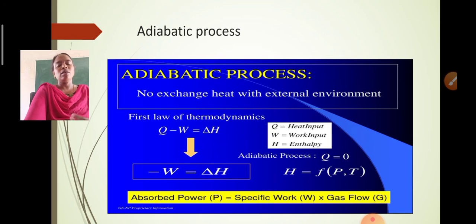In the adiabatic process, Q, the exchange of heat, is equal to 0. We are also telling that enthalpy is a function of pressure and temperature. We can also say that the absorbed power P equals specific work into gas flow, G. So finally, in the adiabatic process there exists no heat exchange between the system and the surroundings. Adiabatic relations in terms of pressure, volume and temperature for an ideal gas can be derived with the help of PV^gamma equals constant. Next we will deal with the isobaric and isochoric processes.